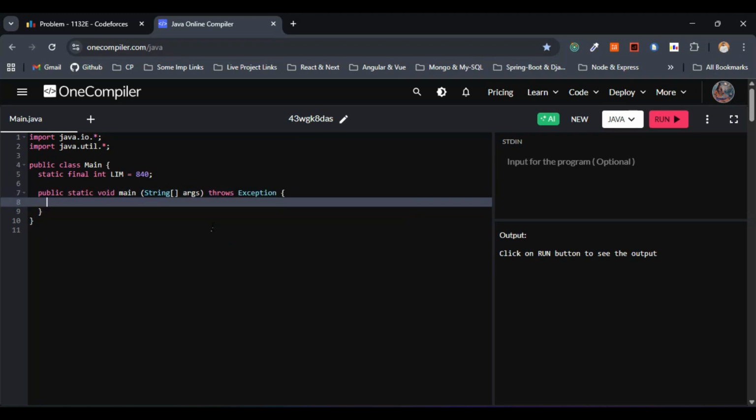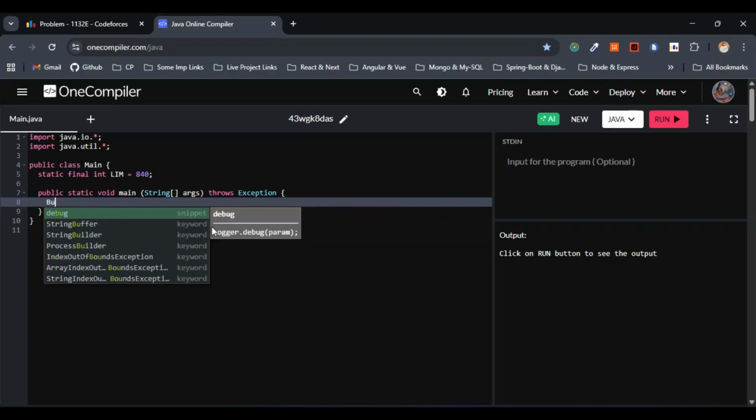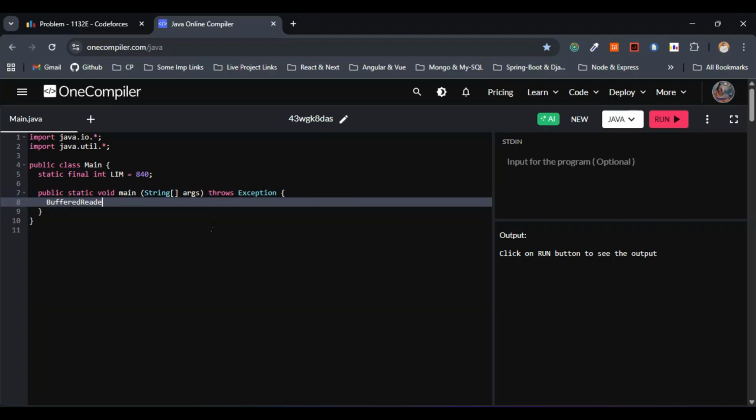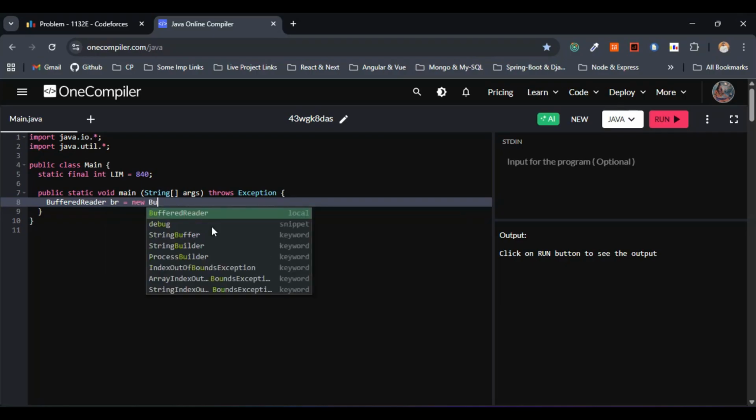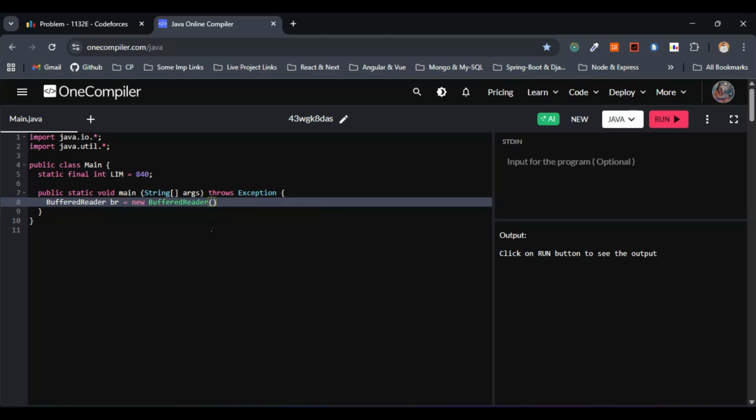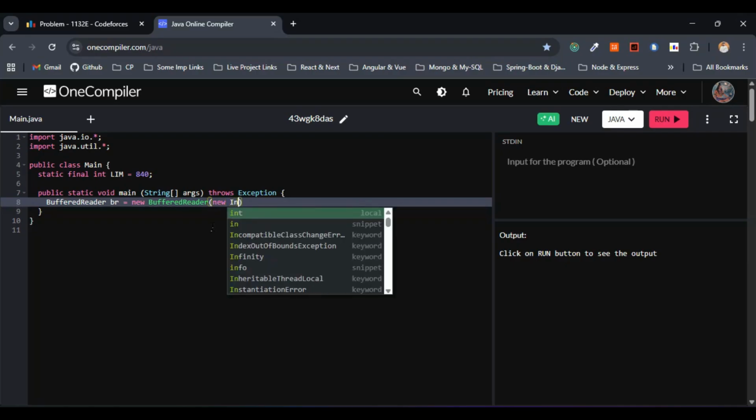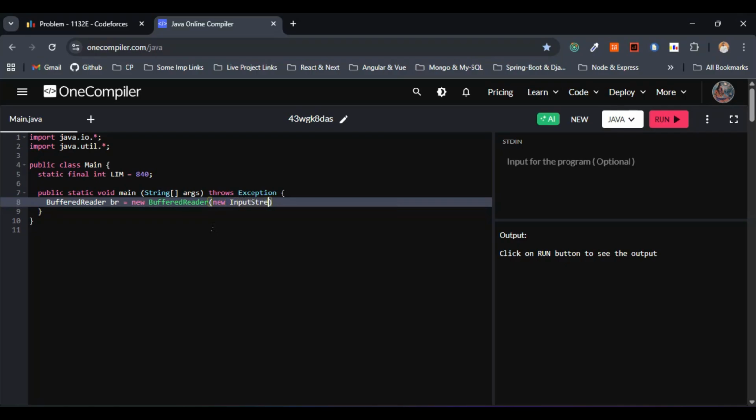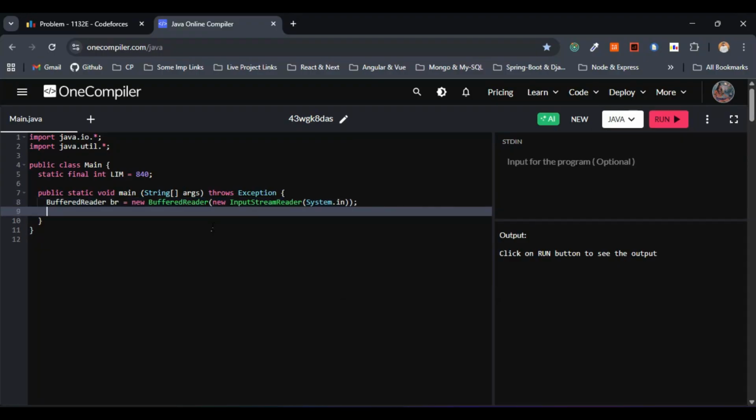This is fine. So within the main method, let me go with BufferedReader br. This one will be new BufferedReader, new InputStreamReader of System.in. So this will be System.in. This is fine.